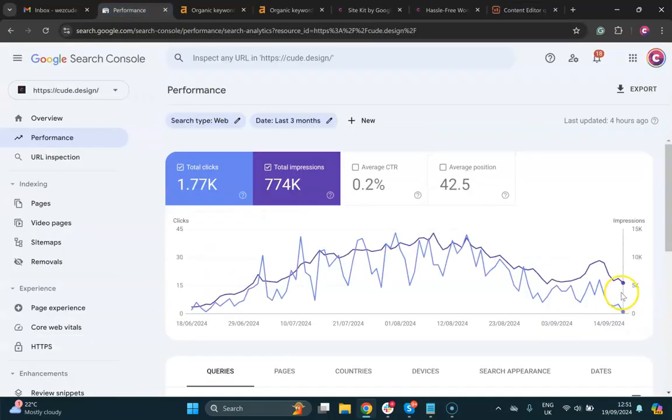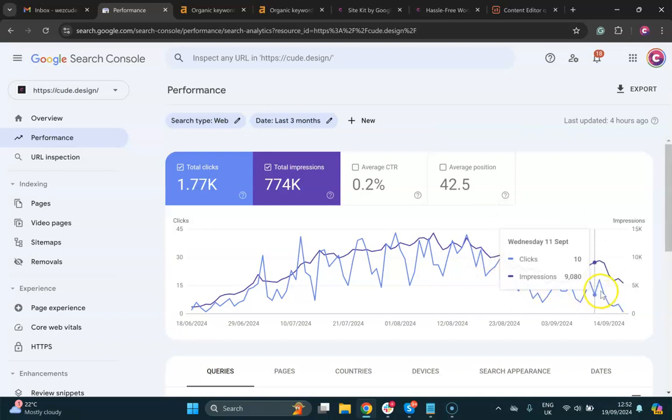This kind of coincided with the search impressions going back up again, and our clicks. So I thought we had that solved, and then all of a sudden it's crashed. It's crashed horribly. That's probably the worst it's ever been since I launched the website. The reason why this was low is because we switched domain names. We went from qdesign.co.uk to qdesign. So yeah, that's terrible.